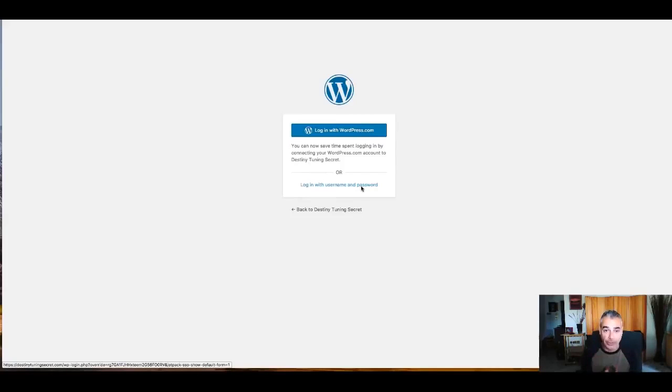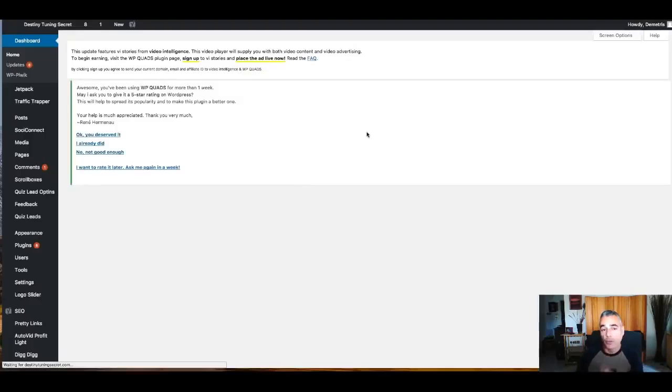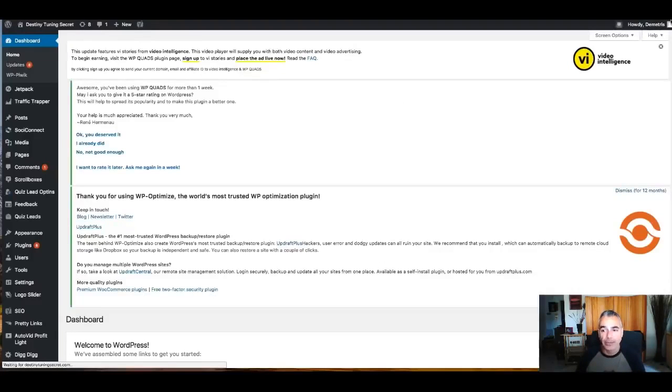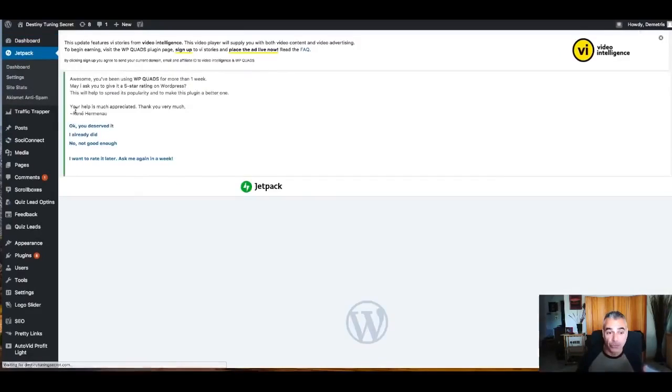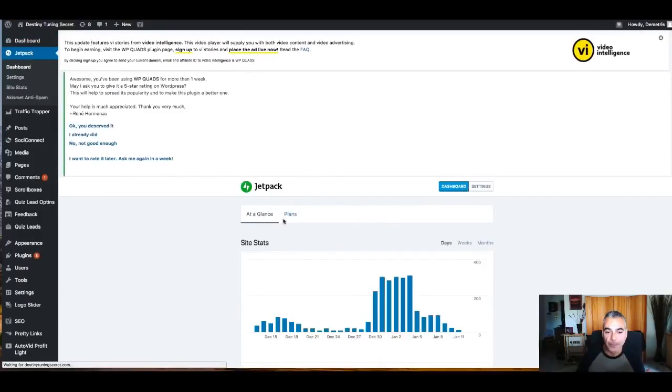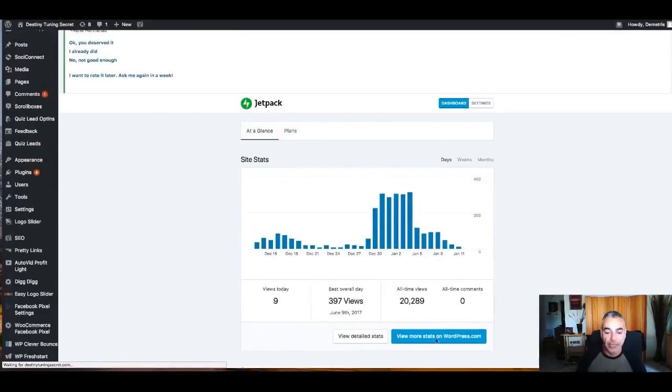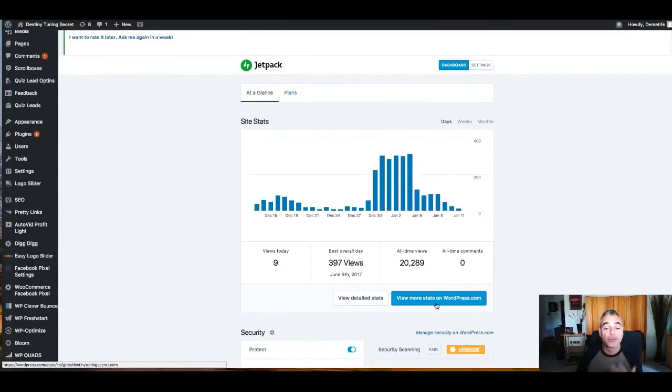Now, what I want to do here is go to my WordPress.com that I connected this website to, which I created through Gravatar. Now it's signed in using my WordPress.com account, which means I could go into my settings through the Jetpack. You see there's a Jetpack right here, and it gives me the settings, and it says here, visit more stats on WordPress.com. And this is where I want you to go.